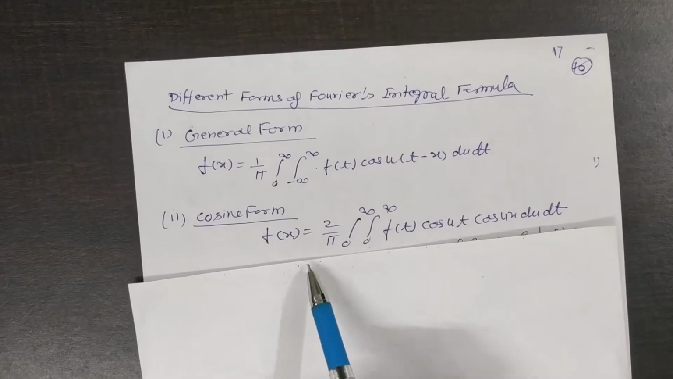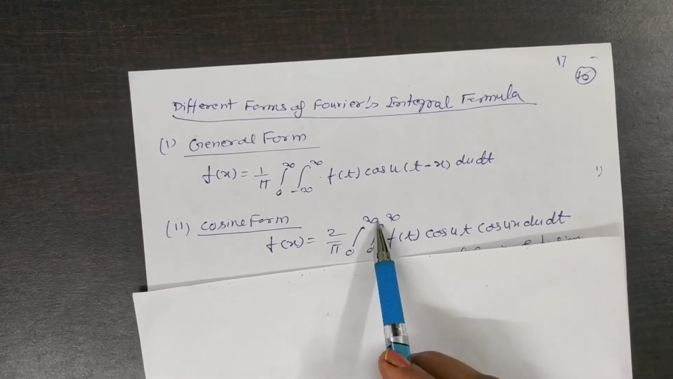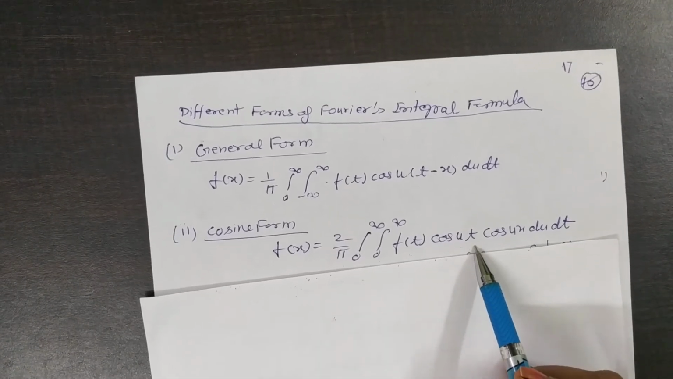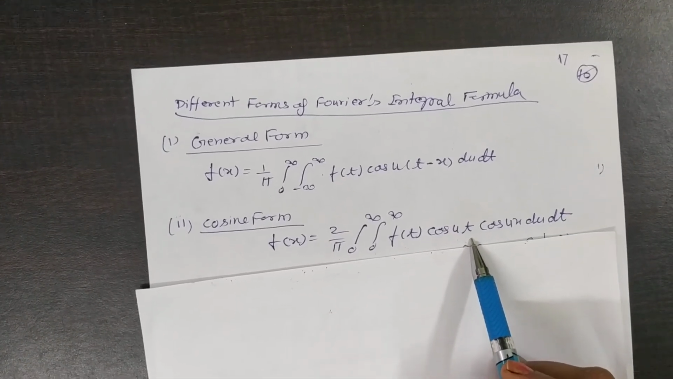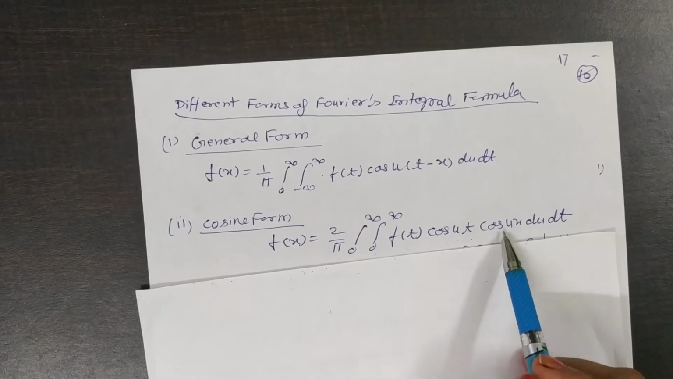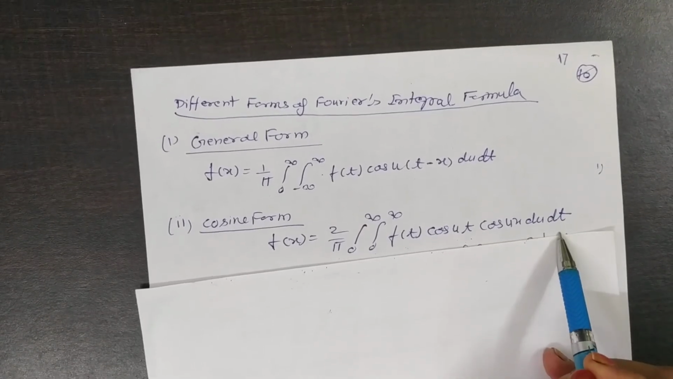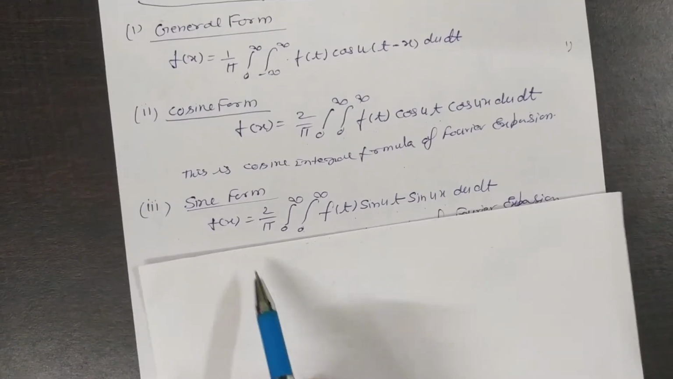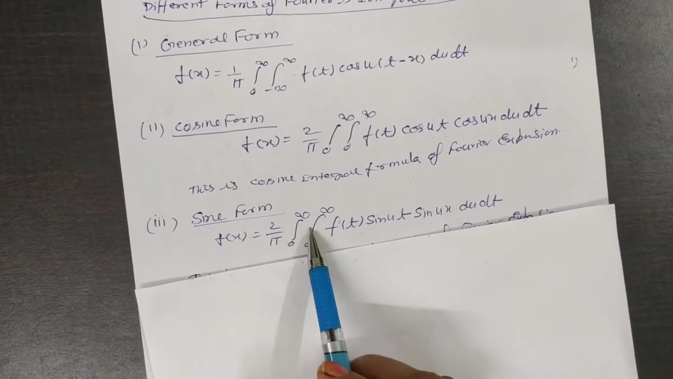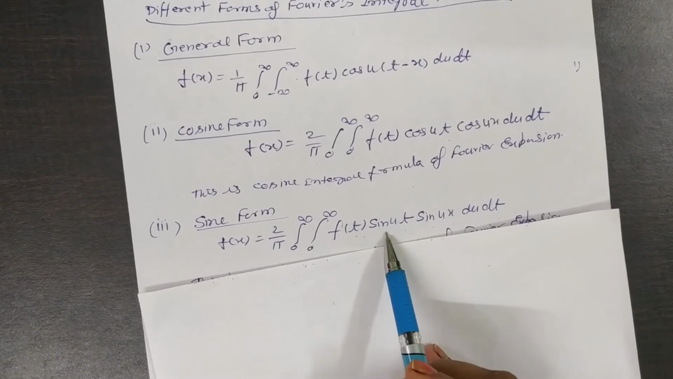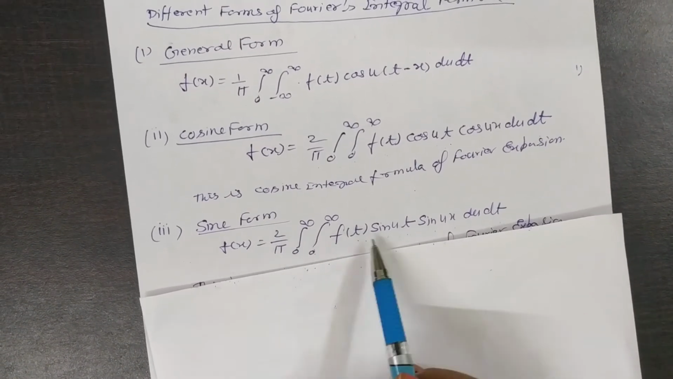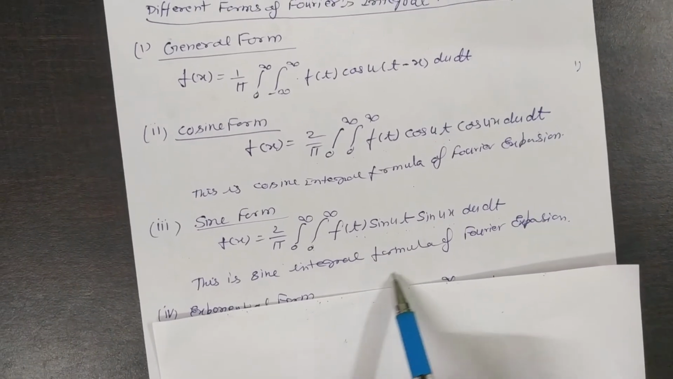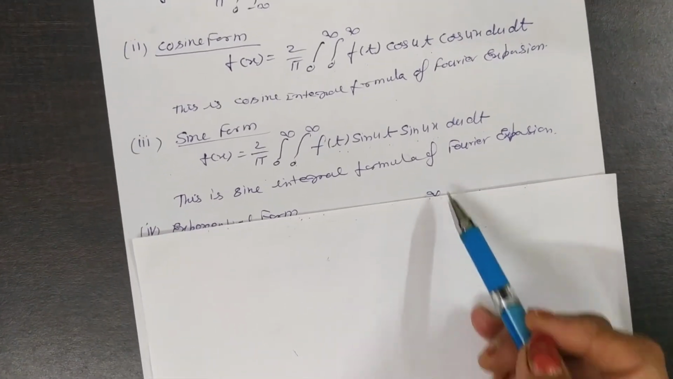Similarly, in the cosine form you can write f(x) is equal to 2 by π, integral from 0 to infinity, integral from 0 to infinity of f(t) cos(ut) cos(ux) dt du. Is that clear? And similarly for the sine form, f(x) is equal to 2 by π, integral from 0 to infinity, integral from 0 to infinity of f(t) sin(ut) sin(ux) dt du. Yes, this is the sine integral formula for the Fourier transform.